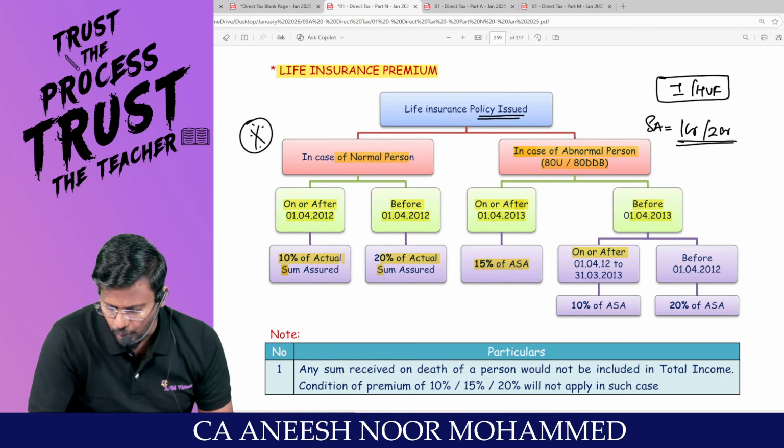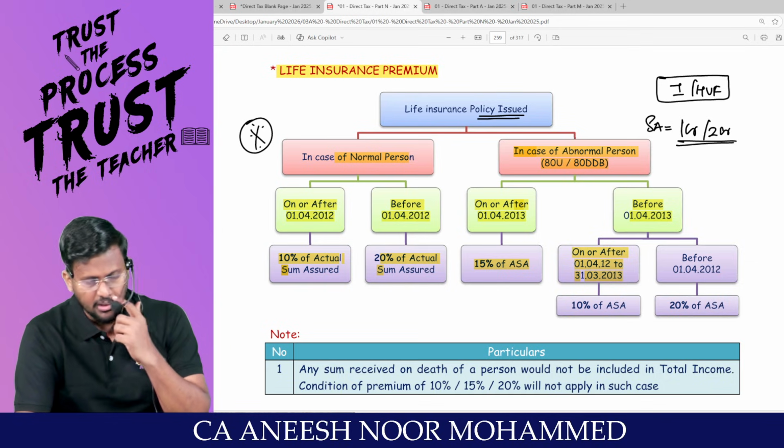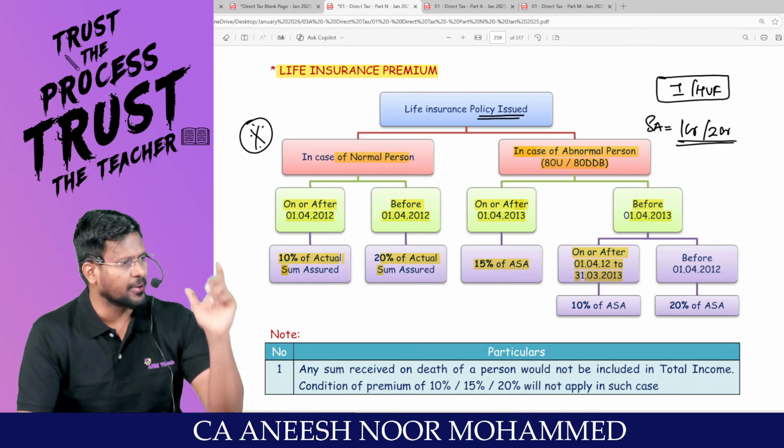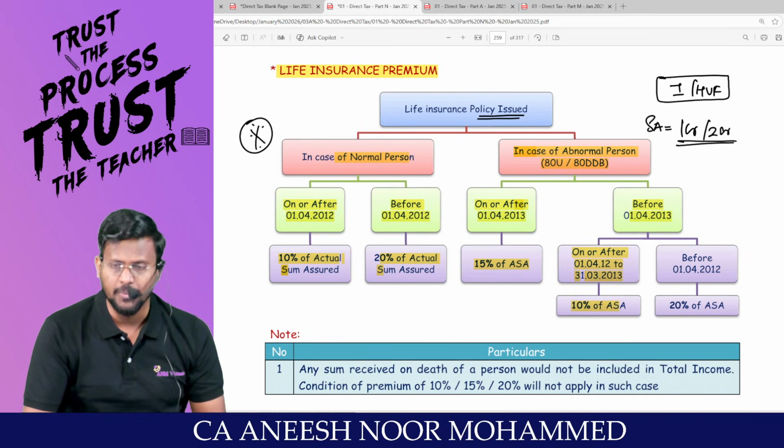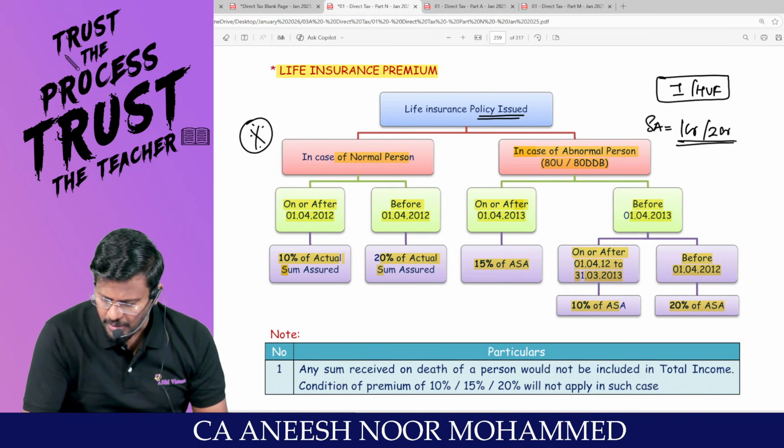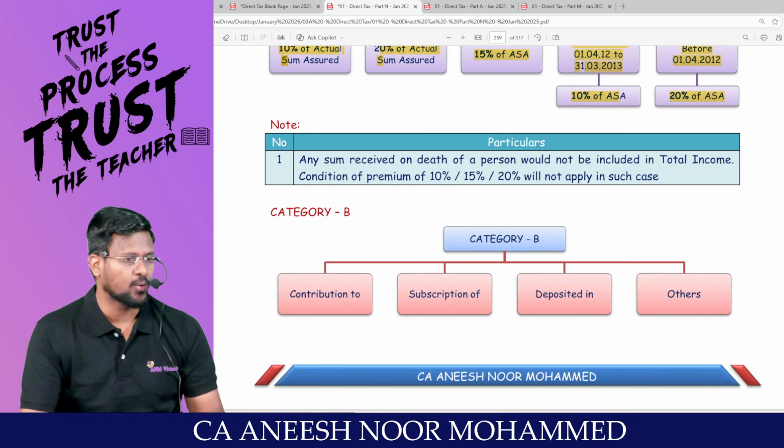On or after 1/4/2012 to 31/3/2013. What is this period? That amendment period. 12-13 financial year. It is how much percent? Before that, how much percent? 20%. This is what happened. Are you all really with me?